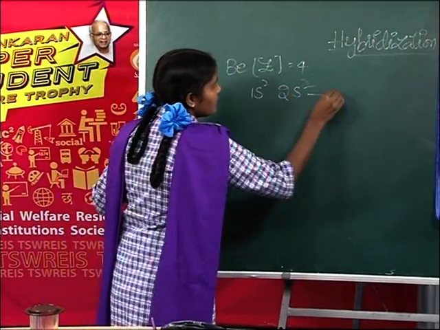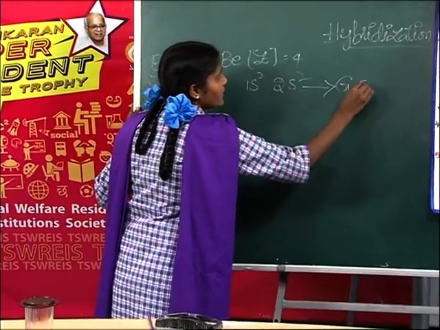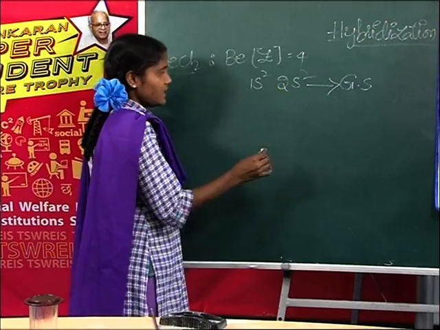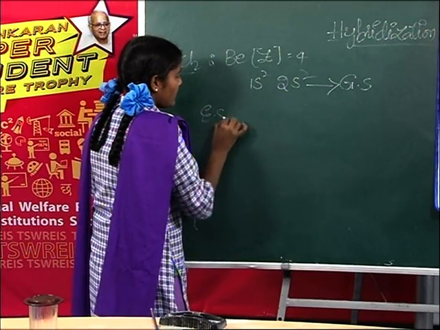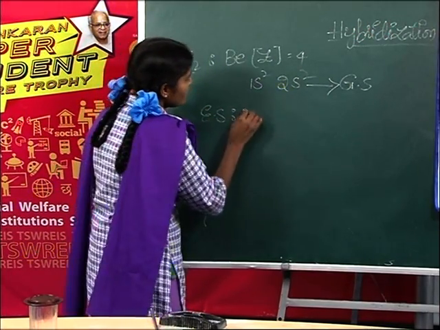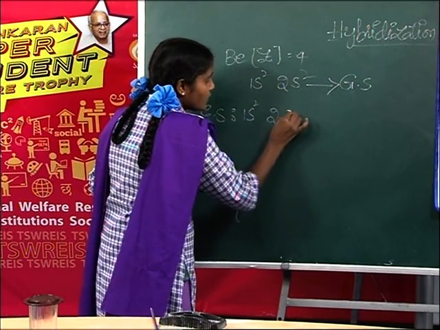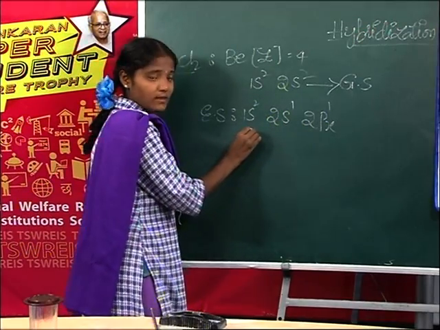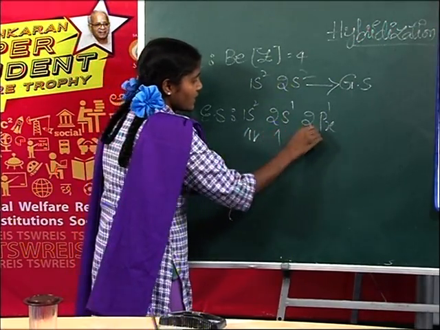Understood? When it is in the excited state, the electron configuration is 1s2, 2s1, 2p1x. It is the excited state electron configuration.